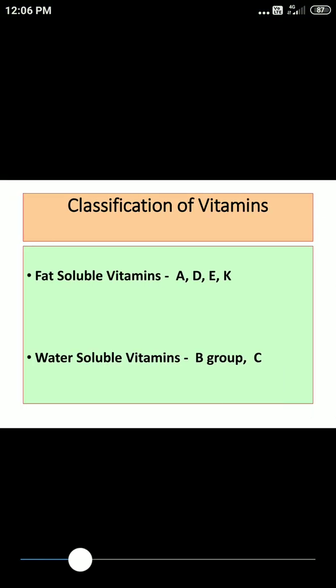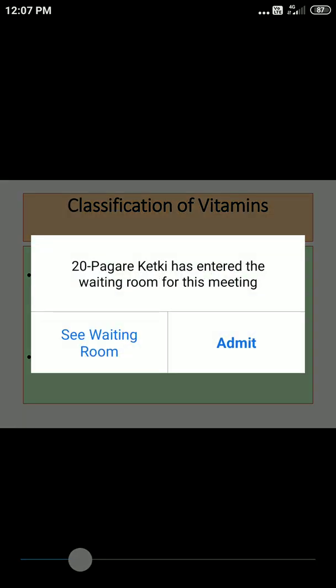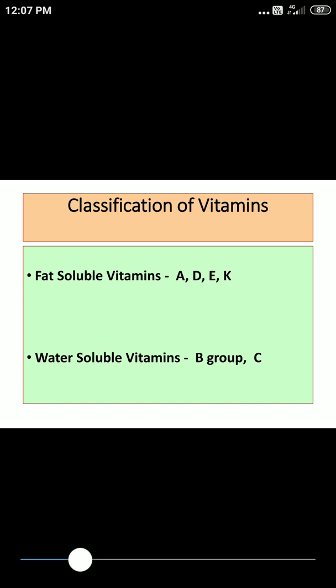Now regarding this classification, two important things you are supposed to know. As far as cooking processes, we are talking about ordinary cooking processes used in household cooking. What is the effect of these cooking processes on the nutritive value of fat soluble vitamins?